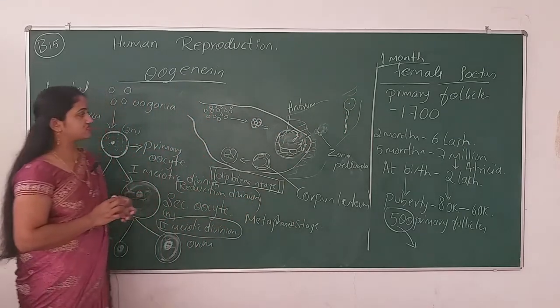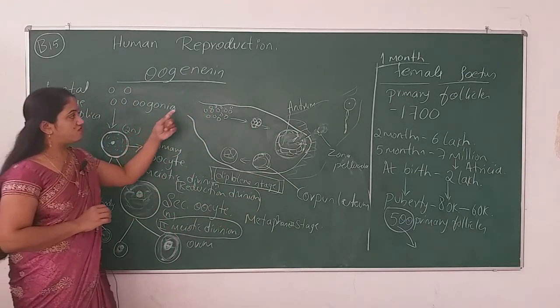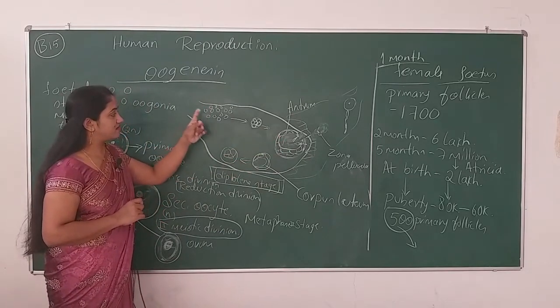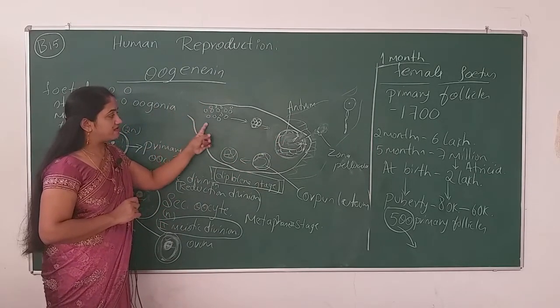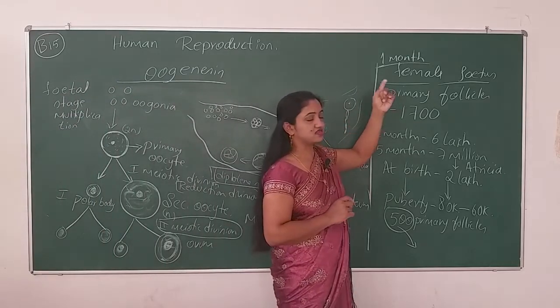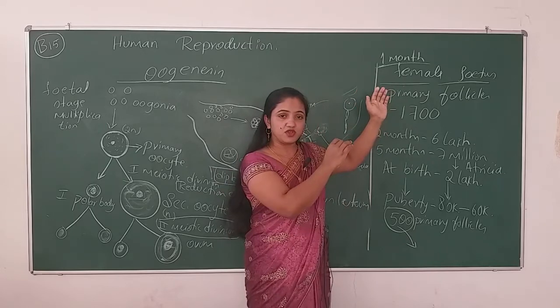But you have to understand here the ovary. In the ovary, primary follicles start developing right from the embryonic stage.